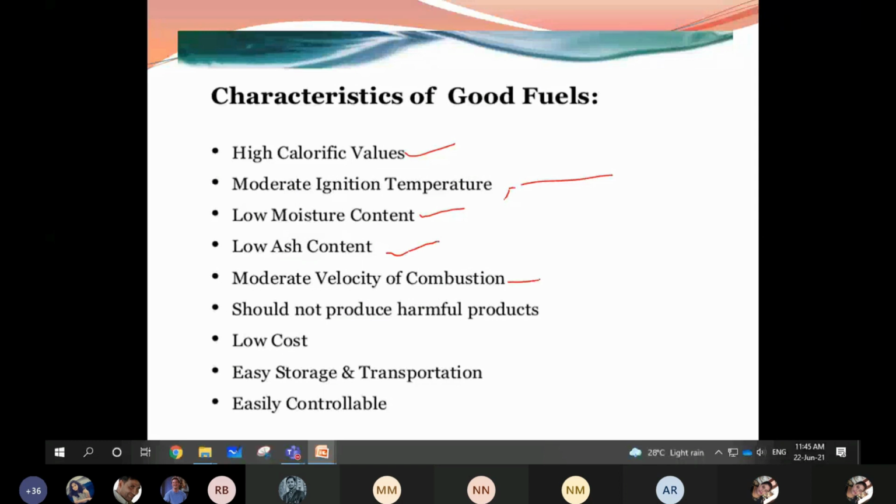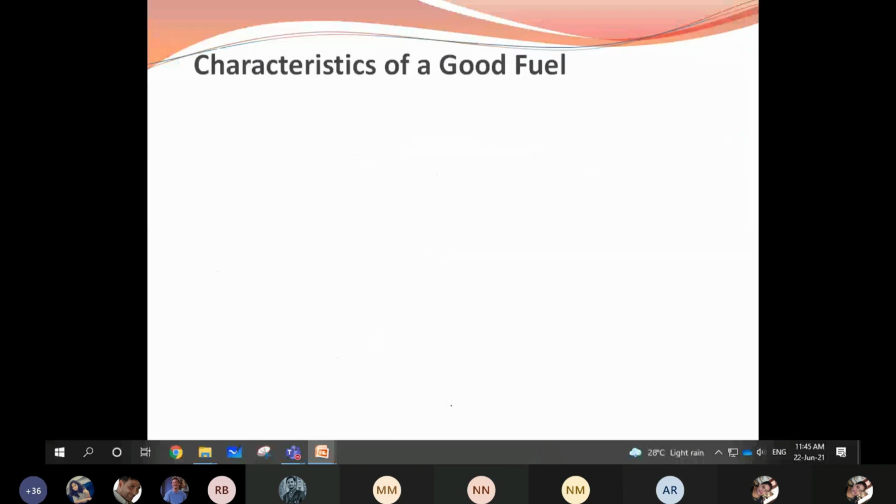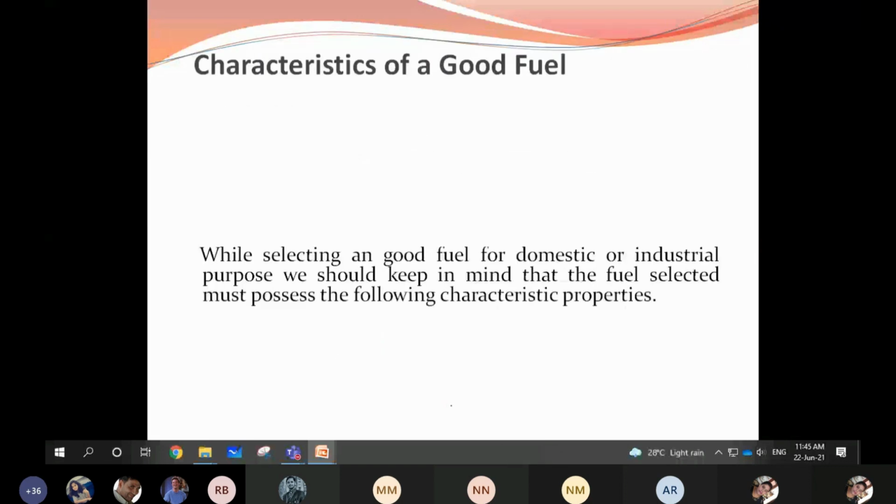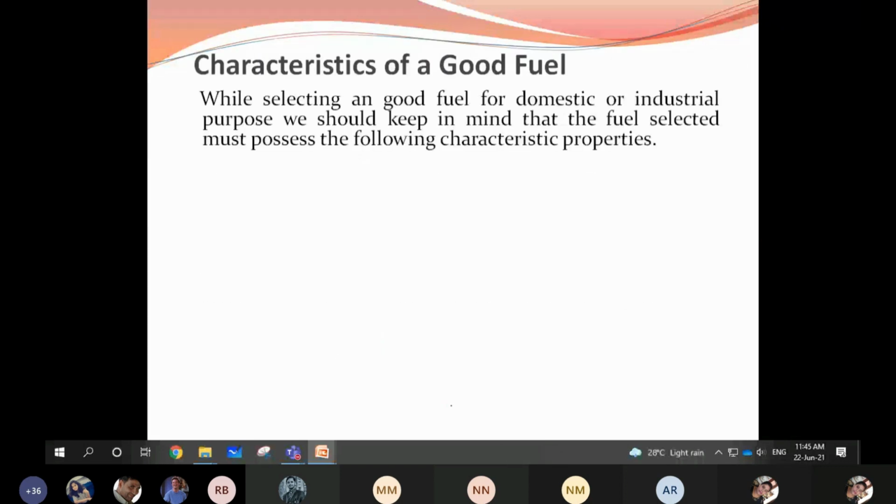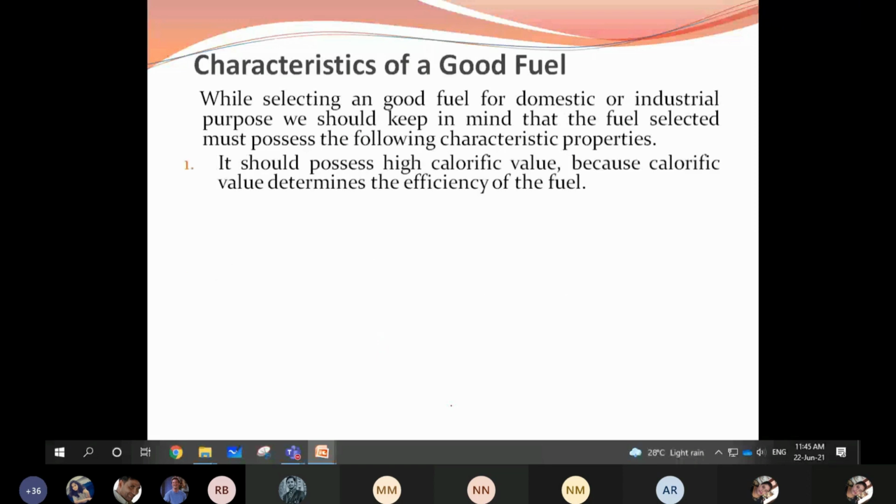The velocity of combustion should be moderate. It should not produce harmful products. It should have a low cost, easy storage and transportation, and be easily controllable. These are the characteristic properties of the fuel. So we will see one by one what the characteristics are. It is not there in your syllabus, but we will slightly glance at the characteristics of the fuel.